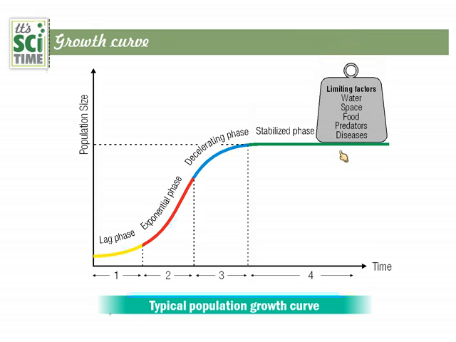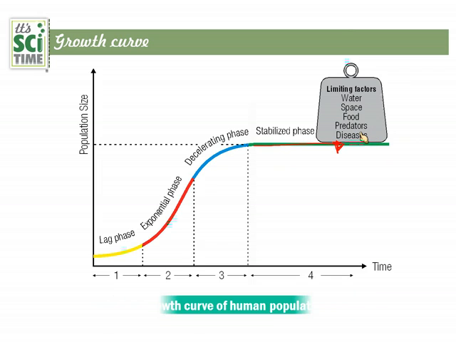Here are the factors, the limiting factors. Basically, when the number of organisms increases to here, they have to compete for these things: water, space, food, predators, and diseases. The ones who are capable of winning against them are the ones surviving this line. The population remains the same, the balanced state. Then due to certain reasons it can increase or decrease, but the population is always kept at a common level, and these are the limiting factors for the population.